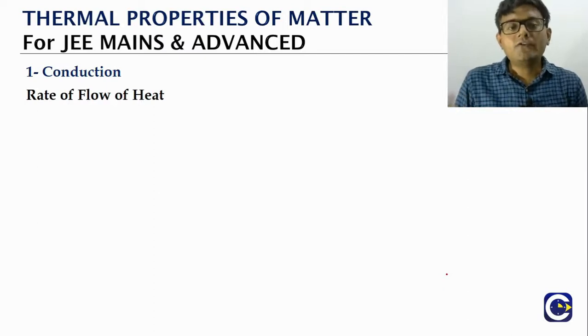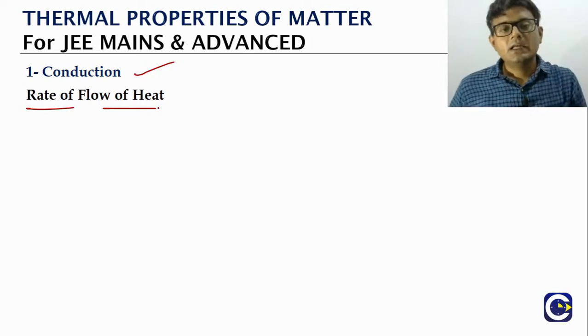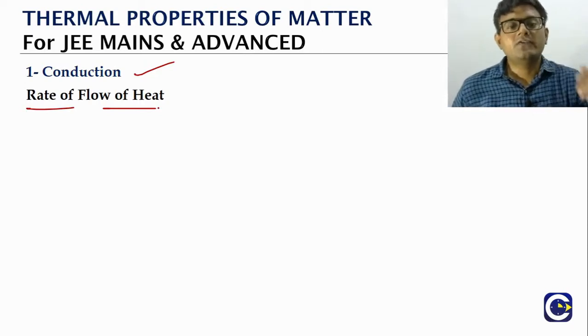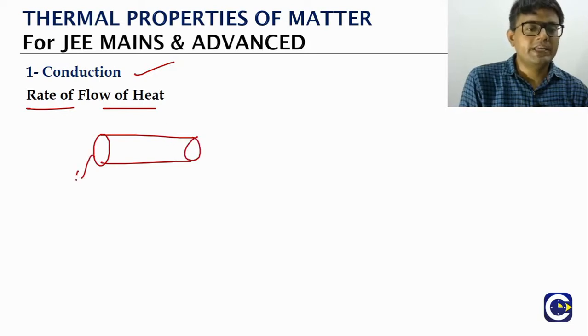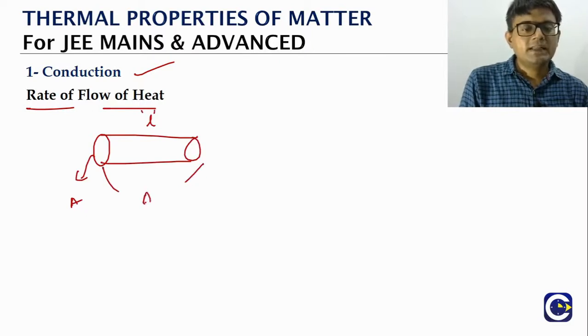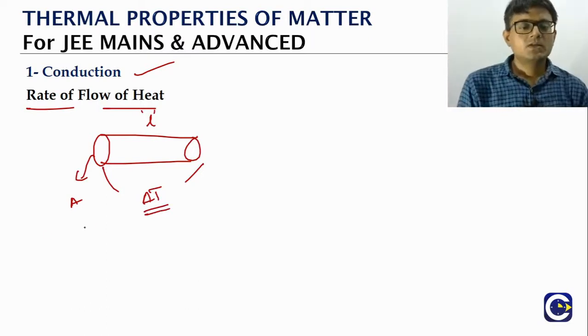Now the law of conduction is basically a law that will give us an expression for the rate of heat transfer or the rate of flow of heat. So if you consider a rod of uniform cross-section area A, where the length of the rod is L and the temperature difference between both the ends is delta T. So what is observed is the rate of flow of heat.